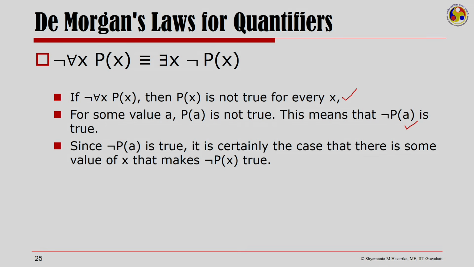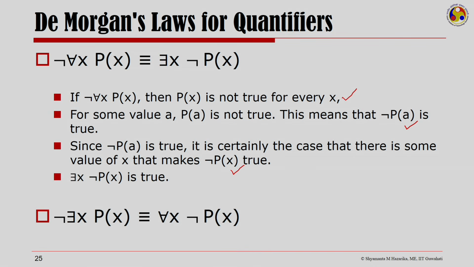Since not pa is true, it is certainly the case that there is some value of x that makes not px true, and that is what has been written, that there is an x where not of px is true.